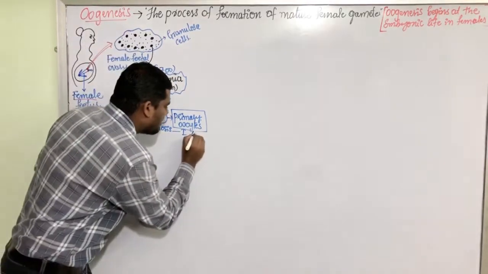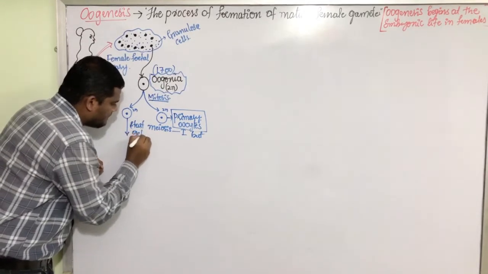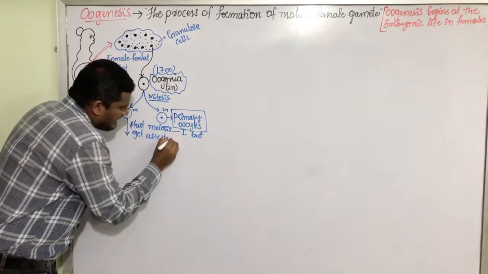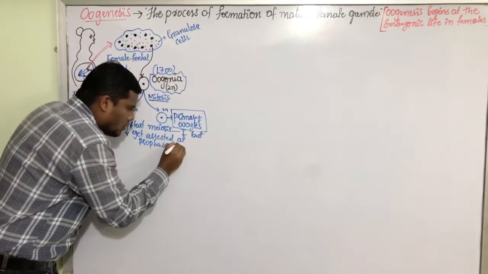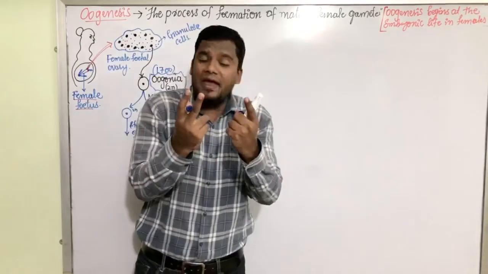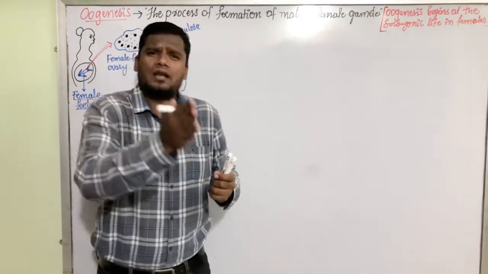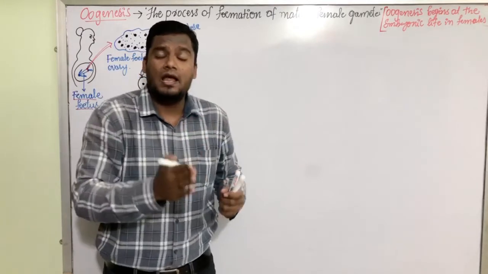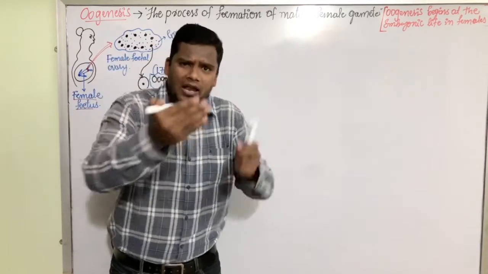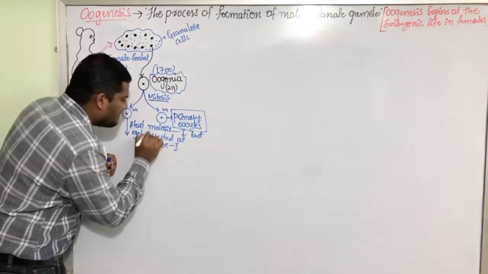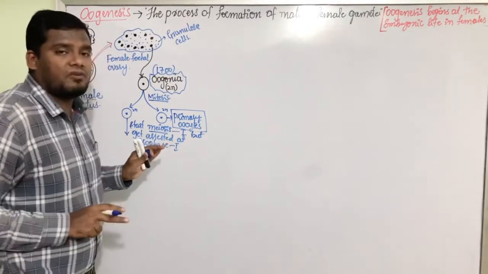Suddenly they get arrested at prophase 1. We know meiosis has got two main steps, meiosis 1 and meiosis 2. In meiosis 1, we have prophase 1, metaphase 1, anaphase 1, telophase 1. In meiosis 2, we have prophase 2, metaphase 2, anaphase 2, telophase 2. Like that, we have various steps in the meiosis process. This stage is very, very important for competitive exams, my dear friends.